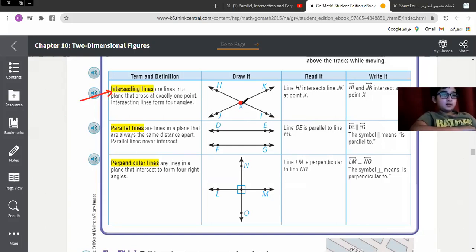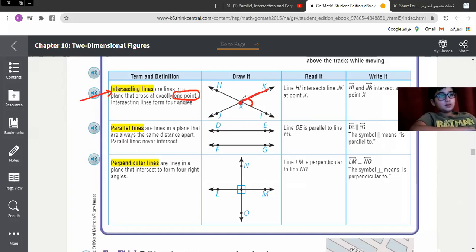Read the definition of intersecting lines, the yellow one. Intersecting lines are lines in a plane that cross at exactly one point. Intersecting lines form four angles. Look, we have here four angles. Can you mention them? KXL, the first angle. You can see it.